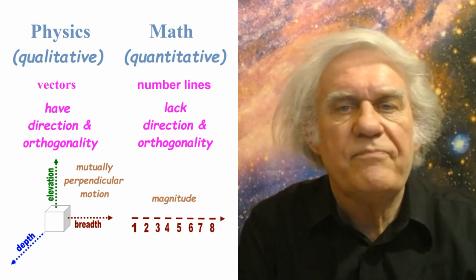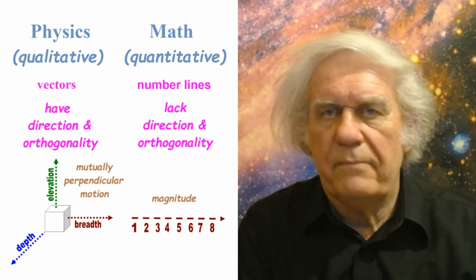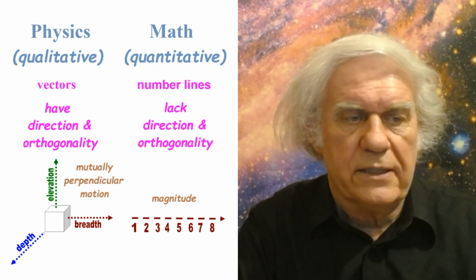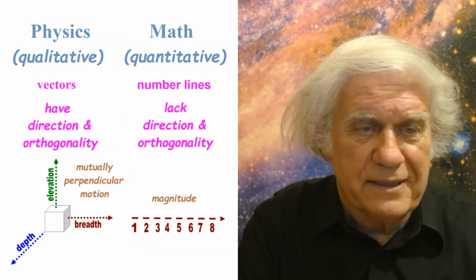In fact, they define a vector as magnitude and direction. No, a mathematical vector does not have direction. It only has magnitude. And it takes a while for people to catch on to that argument. Okay? So I'll let you roost on that. Okay, so what's the issue? Here you have Stephen Hawking. He confirms what I just said.